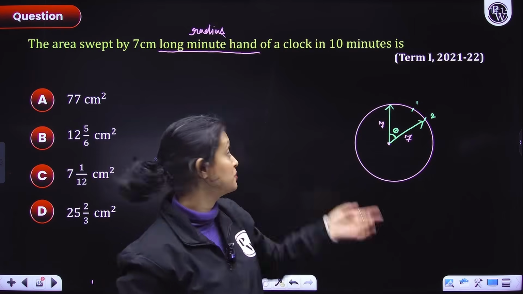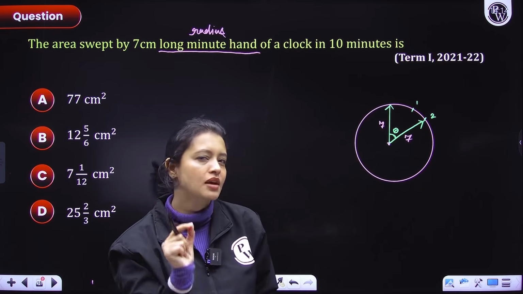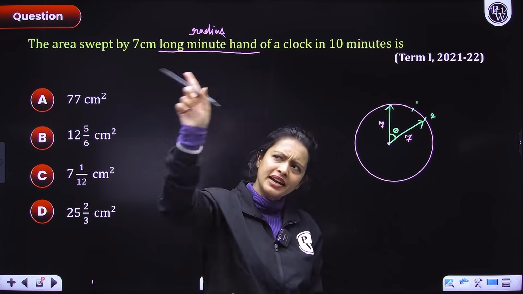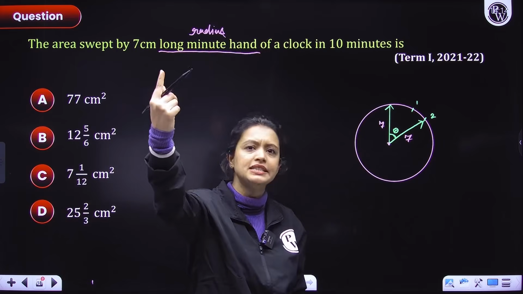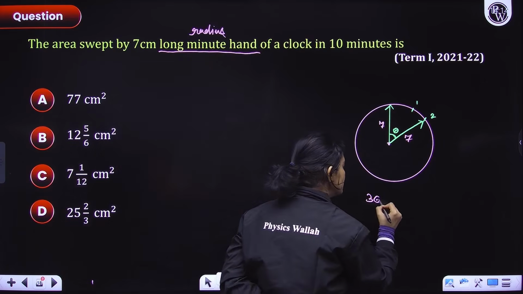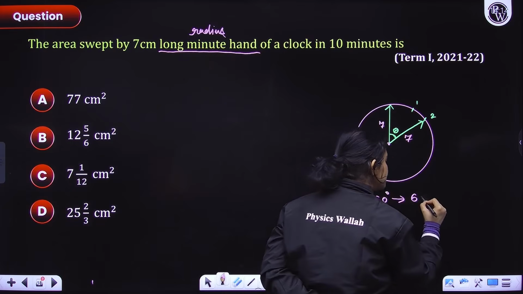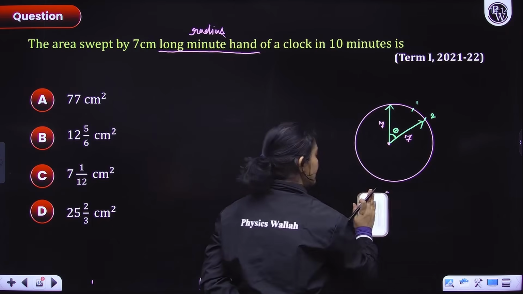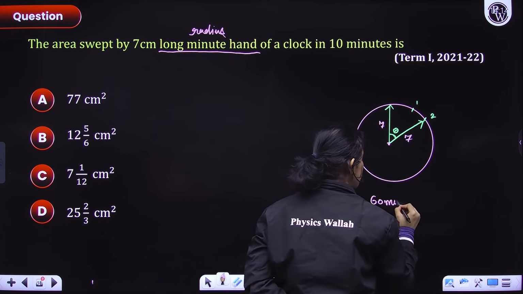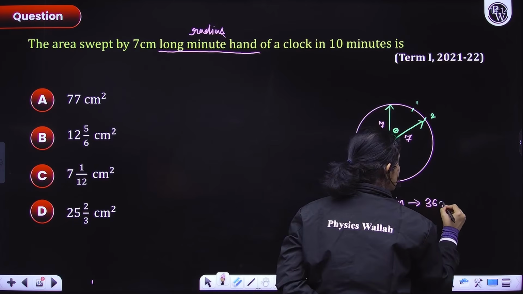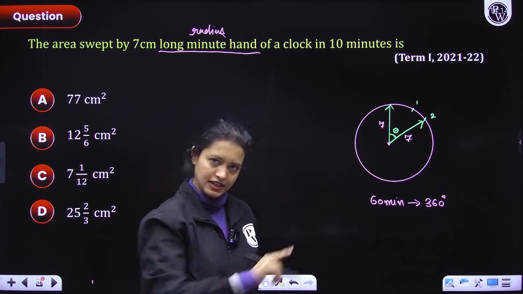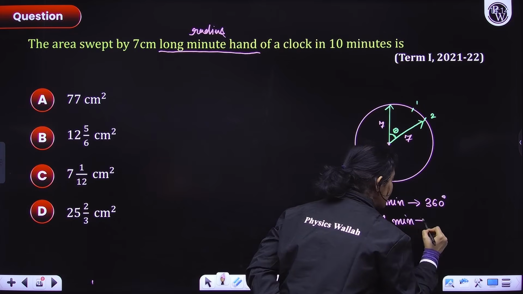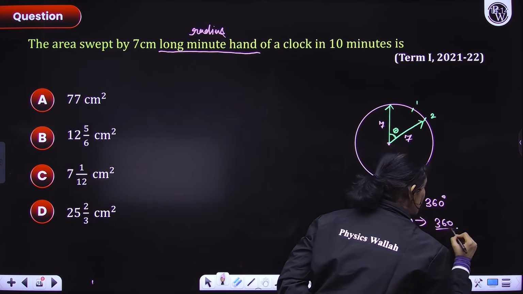How will I figure out the central angle? Because it's not given to me. Now here I'll apply some brain. So think about it, everyone. When my minute hand moves for the entire 360 degrees, it is covering 60 minutes. Yes or no, everyone? So I am going to rewrite it again. 60 minutes means my minute hand has swept a 360 degree angle, a whole turn. So in 1 minute, what is the angle covered by my minute hand? It would be 360 divided by 60.